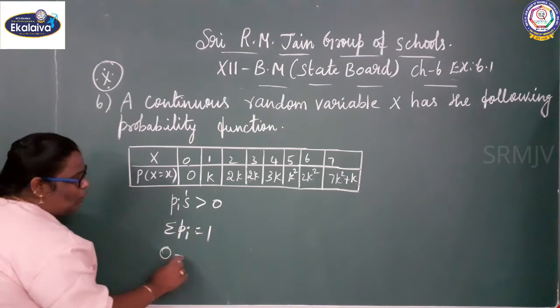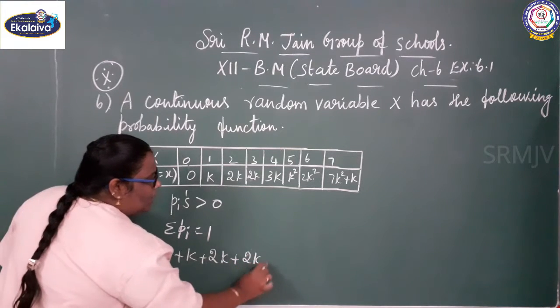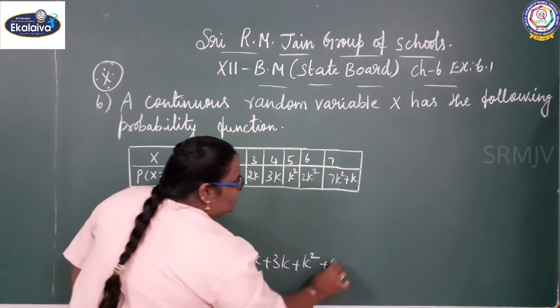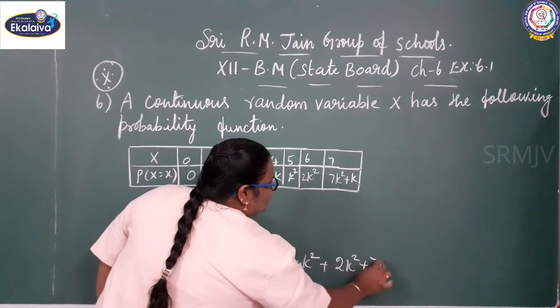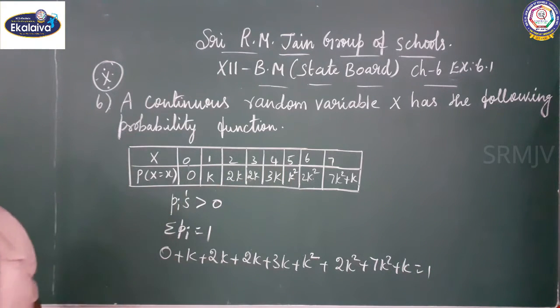So 0 plus k plus 2k plus 2k plus 3k plus k square plus 2k square plus 7k square plus k equal to 1.